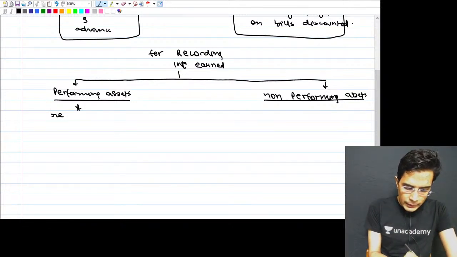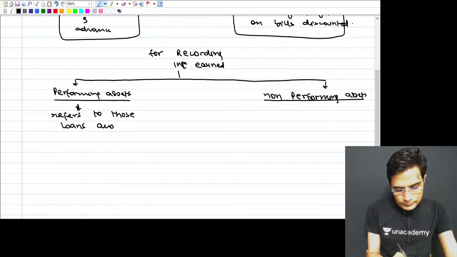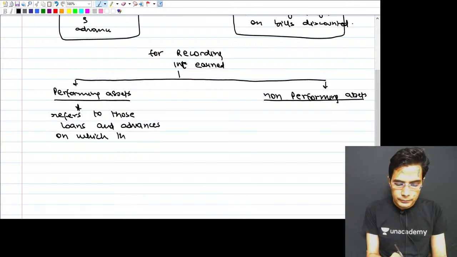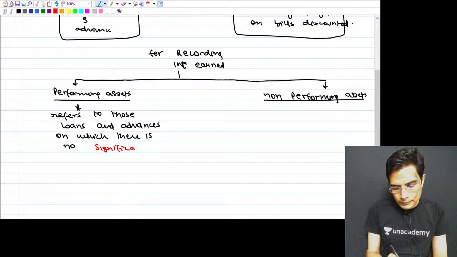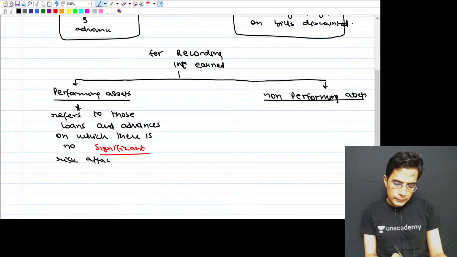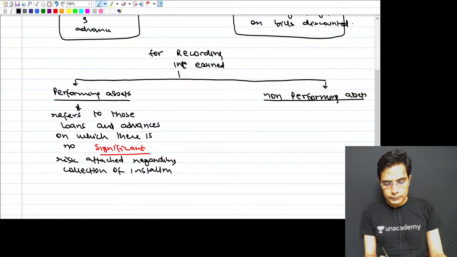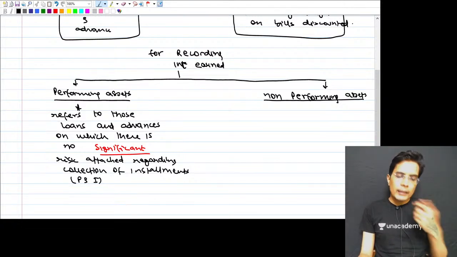So performing assets refers to those loans and advances on which there is no significant risk attached regarding collection of installments, that is principal and interest. Then those loans and advances are classified as performing assets.